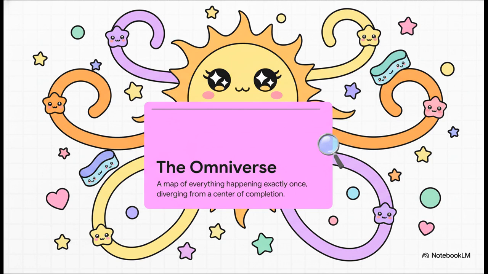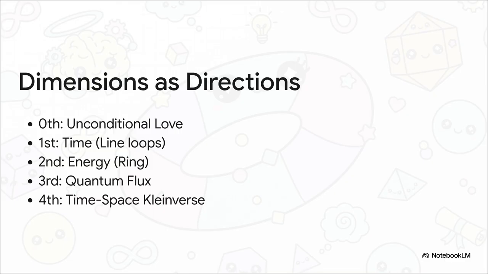Visually, think of solar flares looping out from a sun. That central sun is what he calls radiant completion, or a state of zero entropy. It's a map of absolutely everything that can happen, happening exactly once, diverging out, and looping right back. What's absolutely fascinating here is how he completely reimagines dimensions. They aren't places, they are directions of measurement that wrap back on themselves.